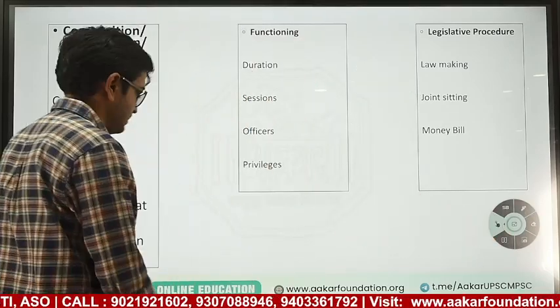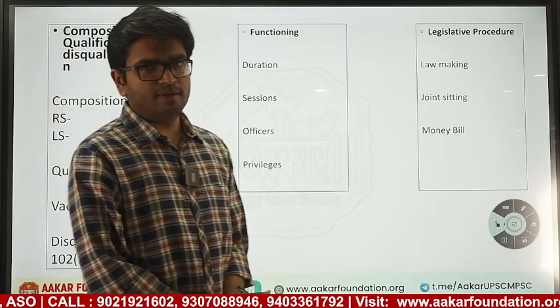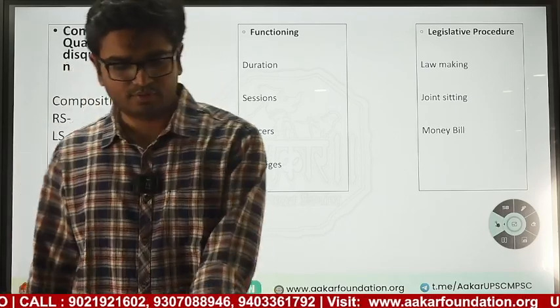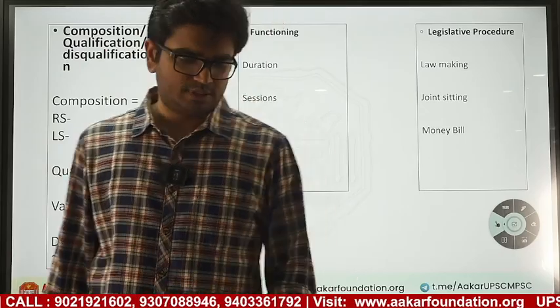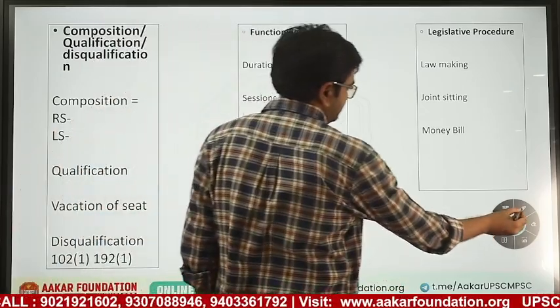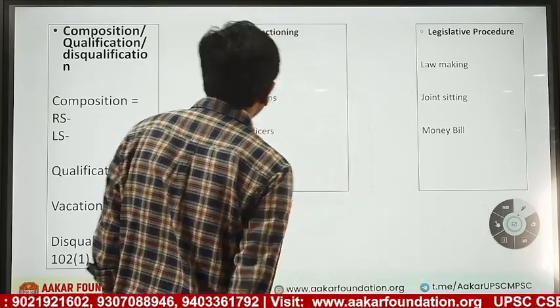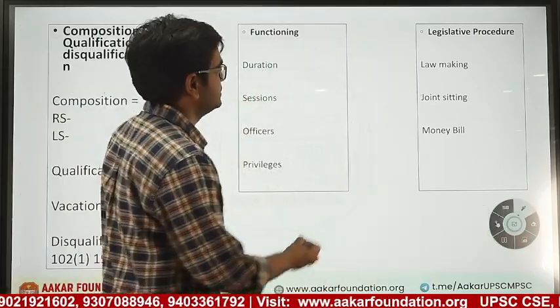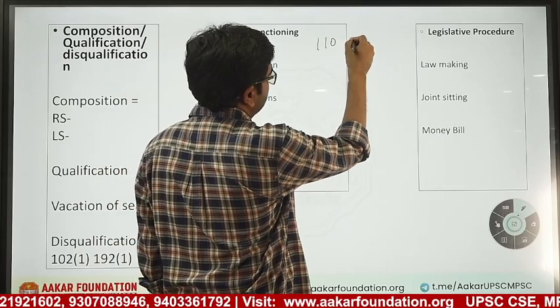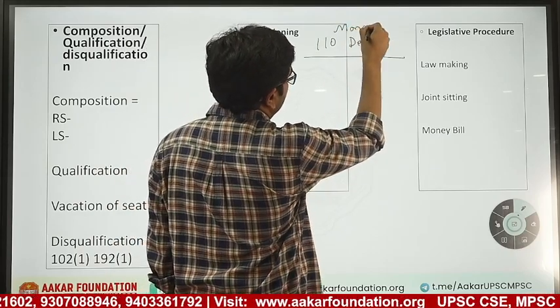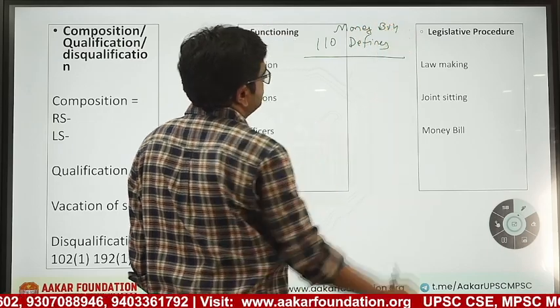First, then there is money bill. We have seen money bill questions are being asked frequently in prelims, so we'll just see what is money bill. Money bill is a special kind of bill which is defined in the Constitution. Article 110 defines money bill. So what does it say?